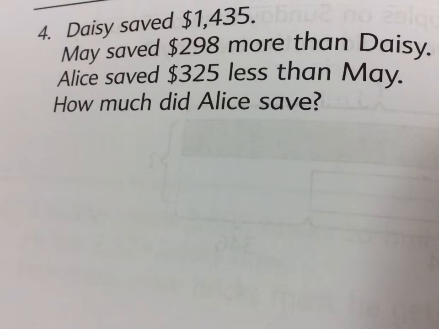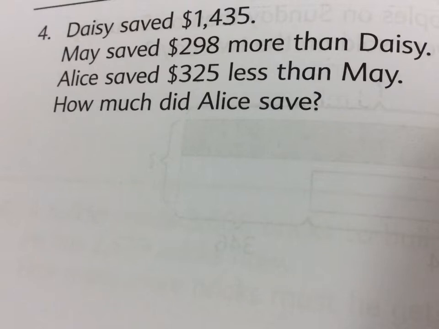Absolutely. Here's what the problem says. Daisy saved $1,435. That's a lot. I'm going to draw a bar for that. Let's listen to the problem first. So Daisy saved that much. May saved $298 more than that. But Alice saved $325 less than May. And the question is, how much did Alice save?